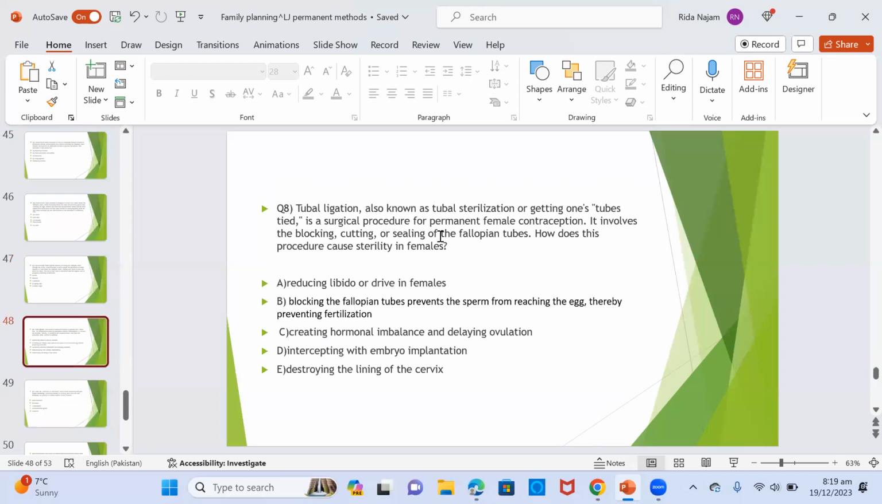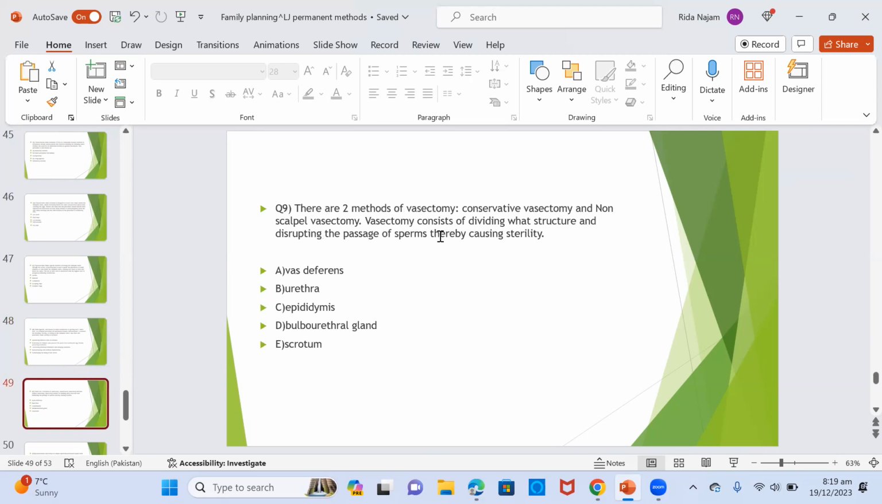Question 8. Tubal ligation, also known as tubal sterilization or getting one's tubes tied, is a surgical procedure for permanent female contraception. It involves blocking, cutting, or sealing of the fallopian tubes. How does this procedure cause sterility in females? A. Reducing libido or drive in females. B. Blocking the fallopian tube that prevents the sperm from reaching the eggs, thereby preventing fertilization. C. Creating hormonal imbalance and delaying ovulation. D. Interfering with embryo implantation. Or E. Destroying the lining of the cervix. The answer is B.